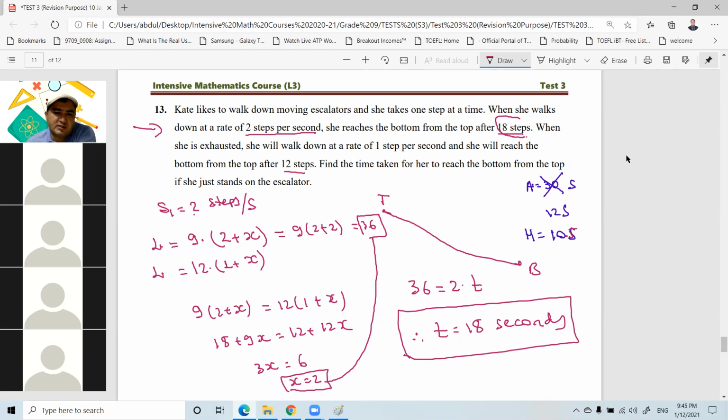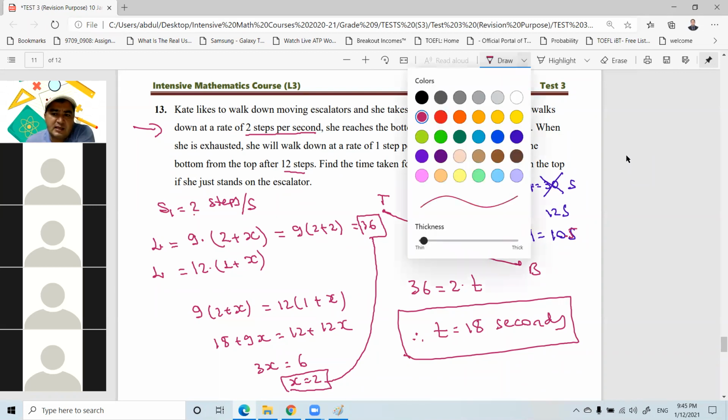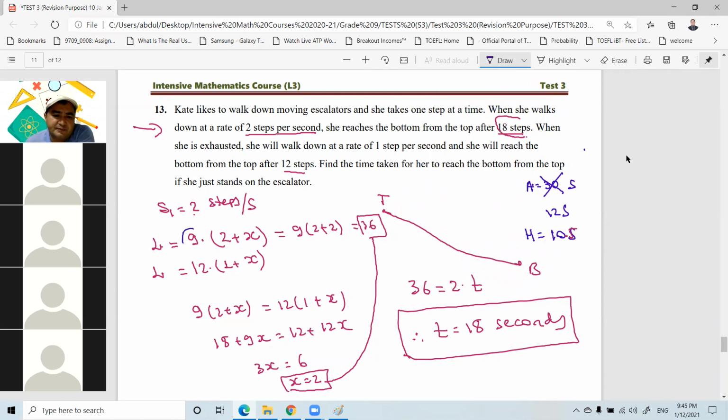Every second she's taking 2 steps. She reached the bottom from the top after 18 steps. So in 1 second, you are taking 2 steps, right? So to take 18 steps, how long does it take? 9 seconds, right? Yes. So that means in the first case, reaching from the top to the bottom, it takes only 9 seconds. So that's our time. And now what is the speed? You are walking, and at the same time the escalator is moving, so we have to add their speeds.